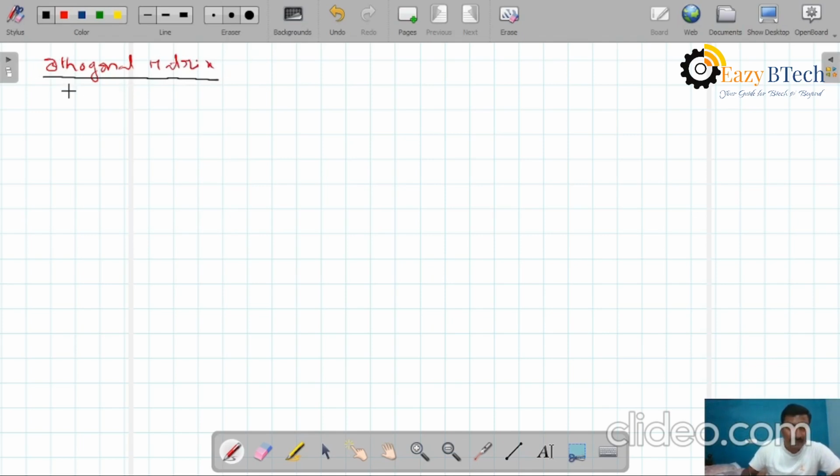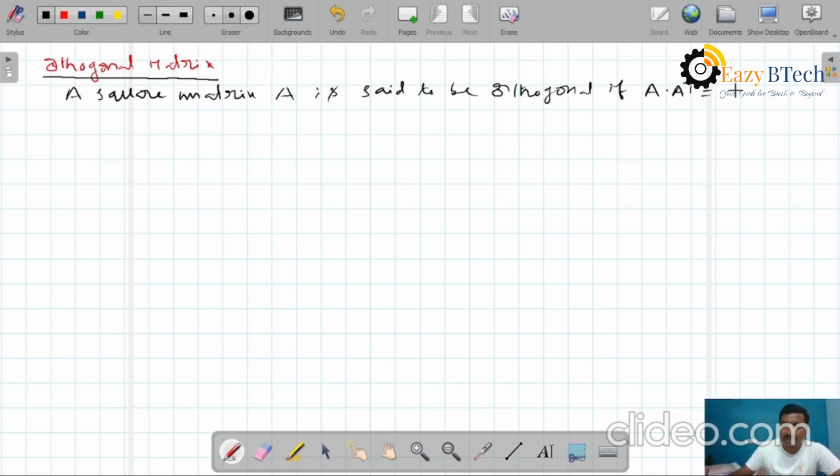A square matrix A is said to be orthogonal if A into A transpose equals I, or A transpose into A equals I. That is, the multiplication of two matrices is equal to identity, which means one is the inverse of the other.